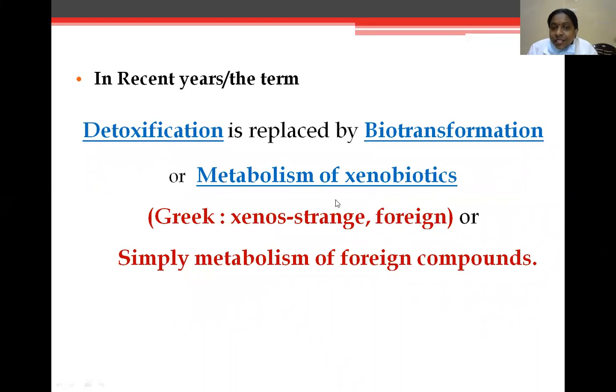In recent years, detoxification has been replaced by the terms biotransformation or metabolism of xenobiotics. In the Greek word, xenos means strange or foreign. Simply, it is the metabolism of foreign compounds.